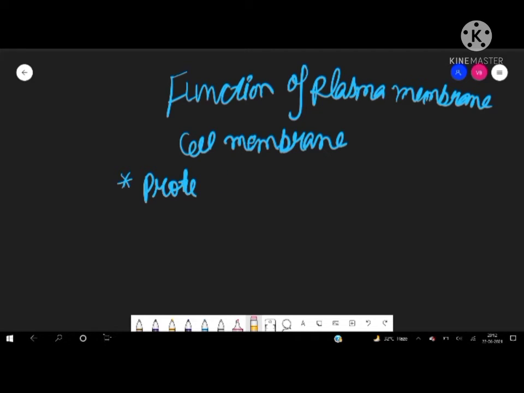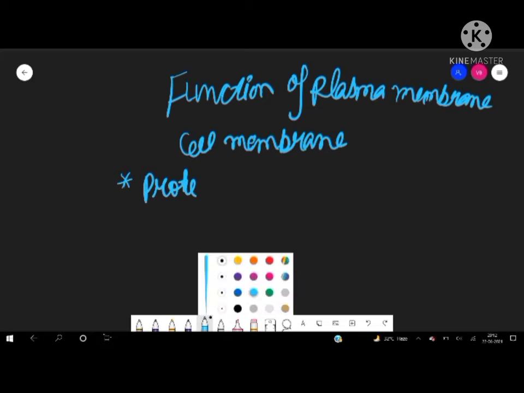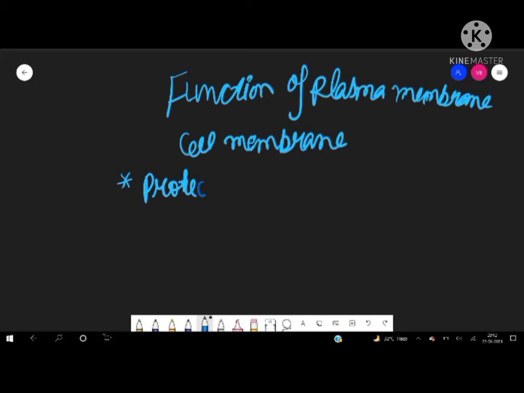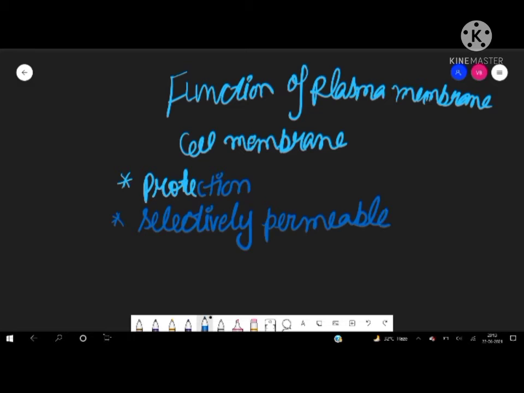After protection, the second function is that it is selectively permeable. As we have discussed, everything cannot enter the cell. The plasma membrane is selectively permeable, meaning it will not allow all particles to enter inside.